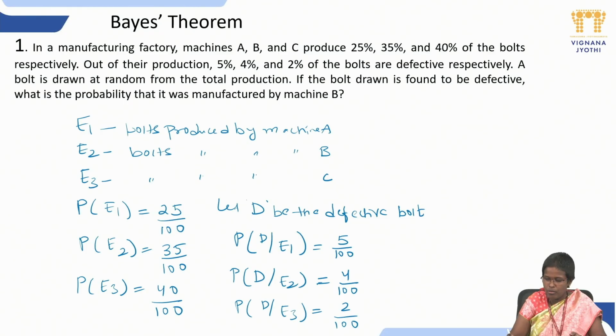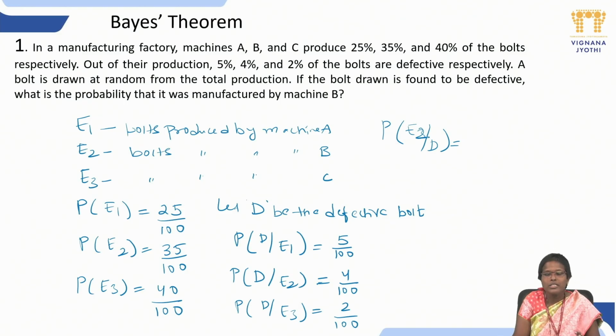Right? So we have 25%, 35%, 40%. Now what is the Bayes theorem? The Bayes theorem says, probability of what I want here. If I pick the third machine, E3 is the third machine, D is defective. What is the meaning? The denominator denotes that I have picked up the defective bolt, and the numerator denotes that it must come from machine B. Machine B means here E2, right?